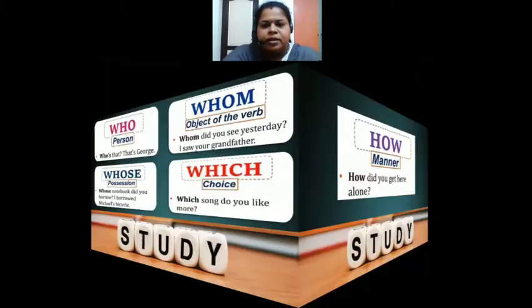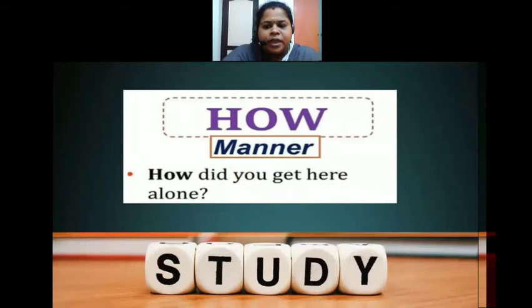Then how. In which manner an action happened. In that case we should use how. How did you get here alone? How did you complete it by yourself? How did you reach your school? So for the manner of the action, we ask how did it happen.